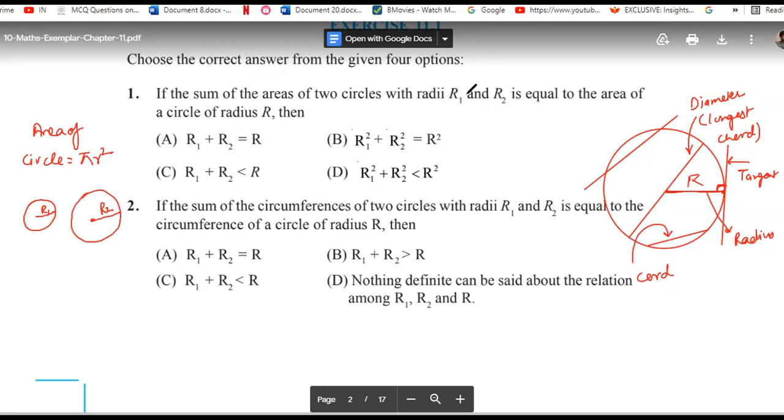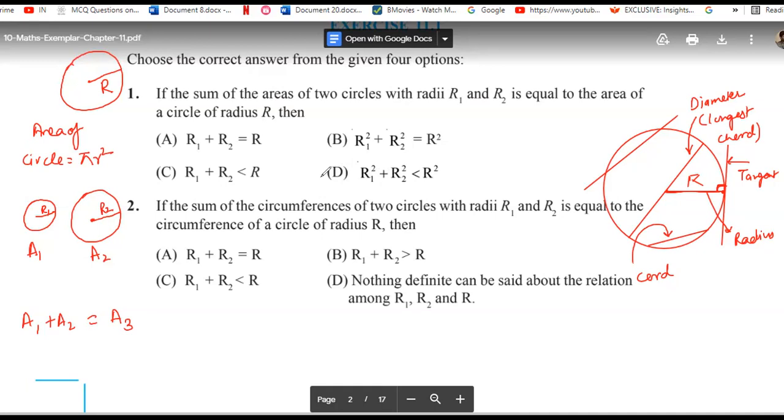If the sum of the areas of the two circles is equal to the area of a third circle, suppose you calculate the area of the first one as a1 and the area of the second as a2. When you add a1 and a2, the area of the first circle and the area of the second circle, it will be equivalent to the area of a third circle that has radius capital R. So according to you, which option will be correct? A, B, C, D?